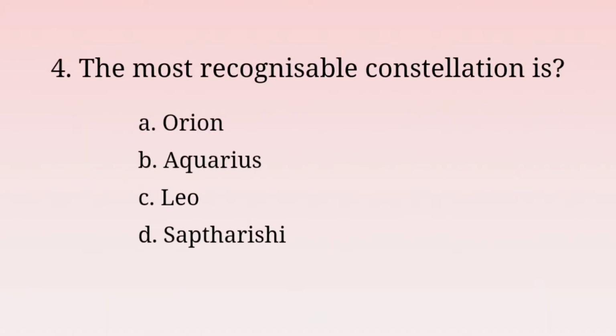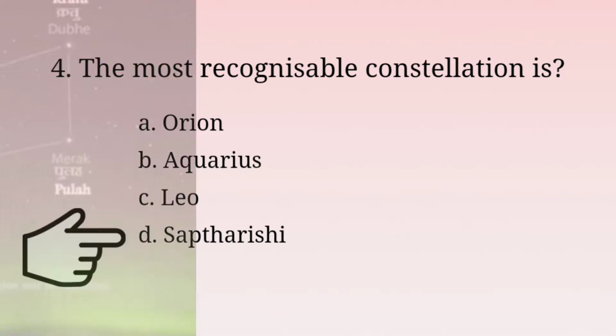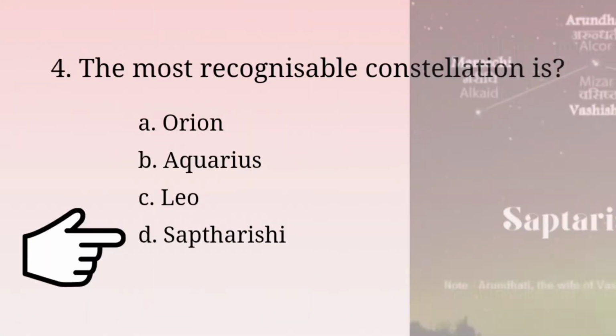Then the fourth question, the most recognizable constellation is? Options A. Orion, B. Aquarius, C. Leo and D. Saptarishi. So the answer is option D. Saptarishi. It is the most recognizable constellation.